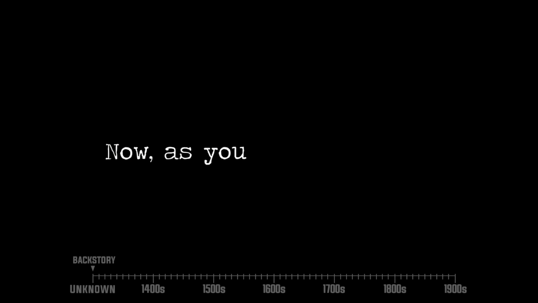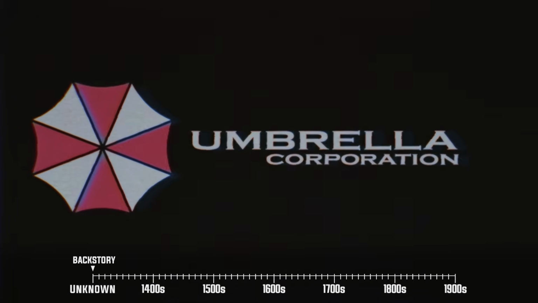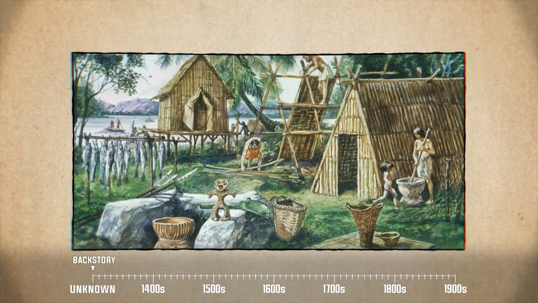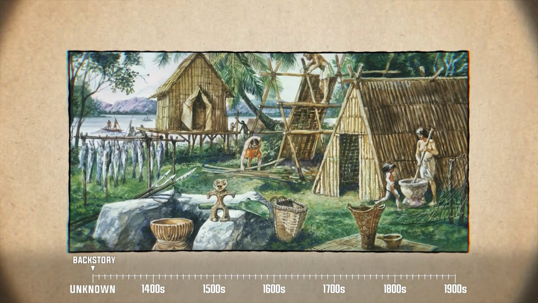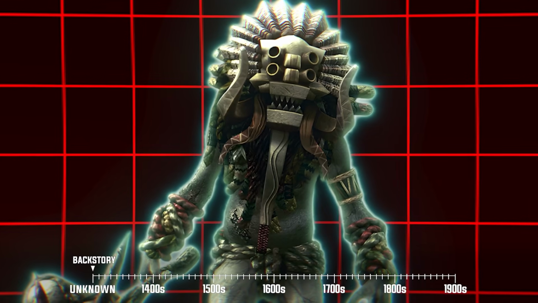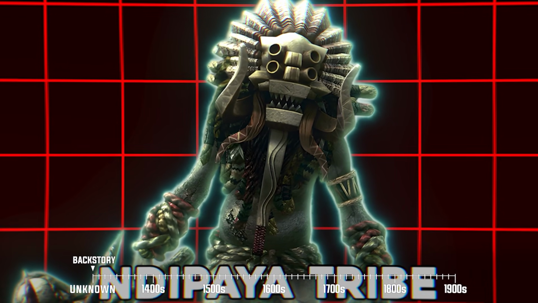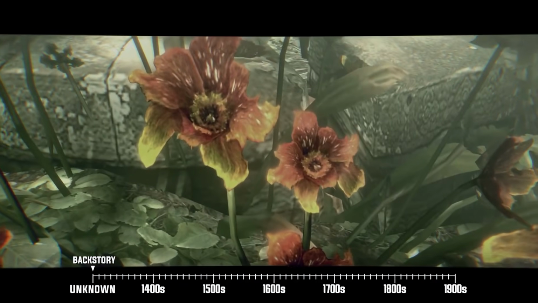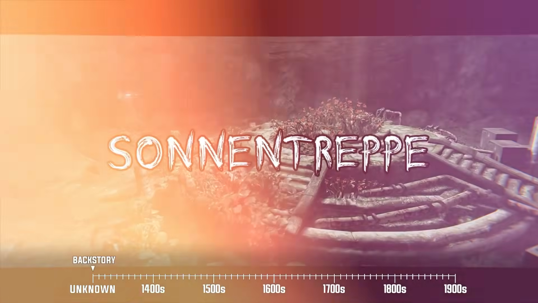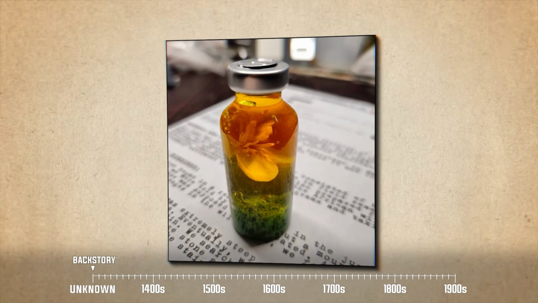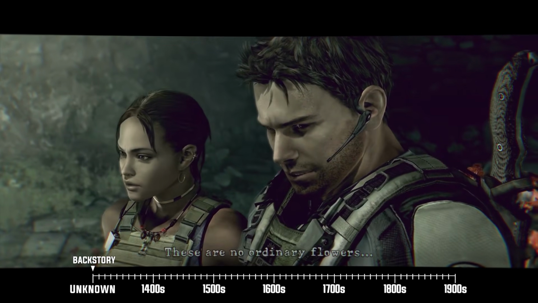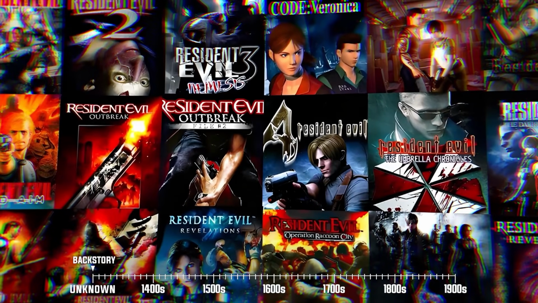Backstory. Now, as you might expect, Resident Evil's story begins long before the Umbrella Corporation's founding. As a matter of fact, the earliest event in Resident Evil's main timeline happens in the Neolithic Age. Back then, an unnamed member of the Ndipaya tribe from West Africa discovered and consumed a mysterious flower known as the Zanentrepa that he found inside a cave. Now, this flower would eventually be called the Stairway of the Sun, and it's going to play a significant part in the Resident Evil universe once we arrive at the main games.